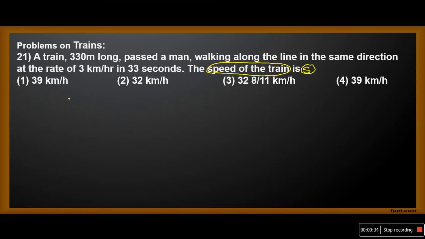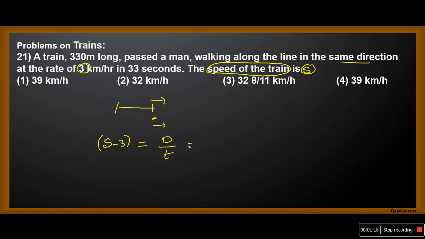Now, what is the speed of the person given? 3 km per hour. Are they traveling in the same direction or opposite direction? In the question it is given as the same direction. If two objects are moving in the same direction, then the relative speed is s minus 3. If a train crosses a smaller object, it means it is crossing its own length. So speed is distance by time. What is the distance covered by the train? It is 330 meters, because the length of the person is negligible compared to the length of the train.